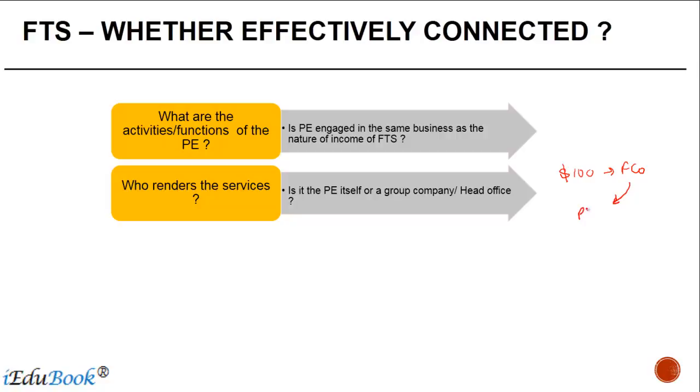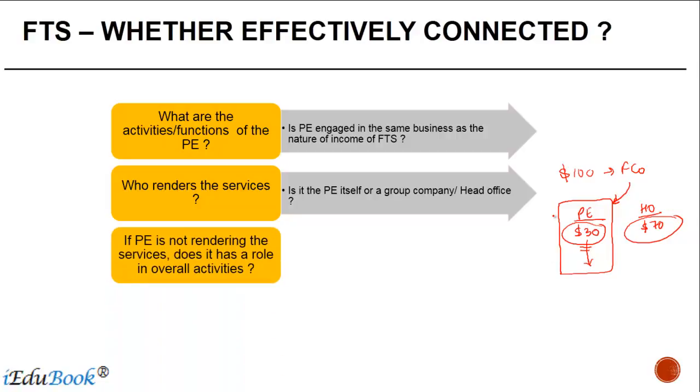Out of this, the PE does activities worth $30 and the head office does activities worth $70. Now, since the activities of the PE are the same as FTS, we can say they are effectively connected. But to find out whether they are attributable or not, you need to see what the activities of the PE are, and what the activities are to which this FIS can be attributed. And it is only what is attributable that is taxable.